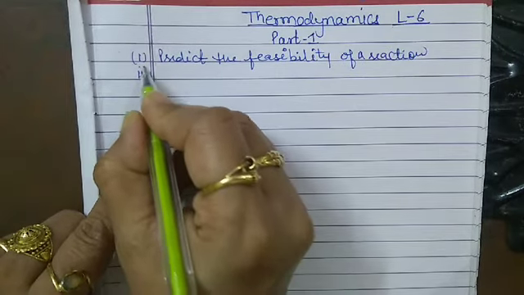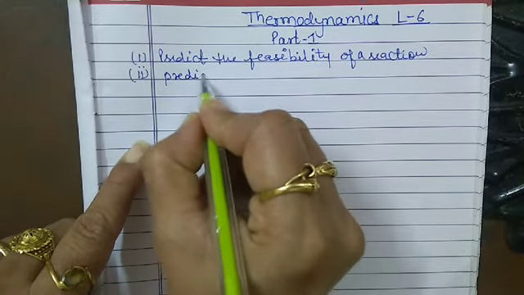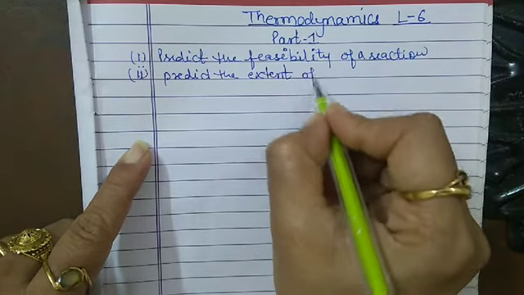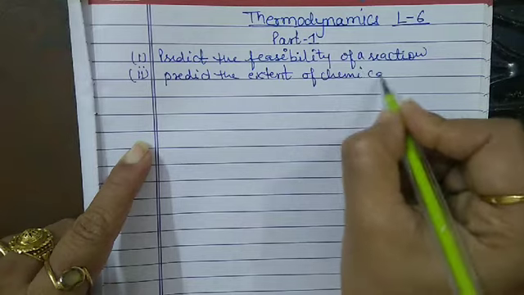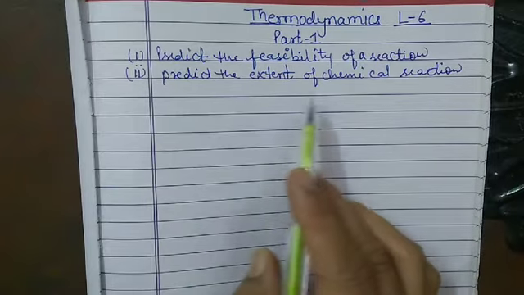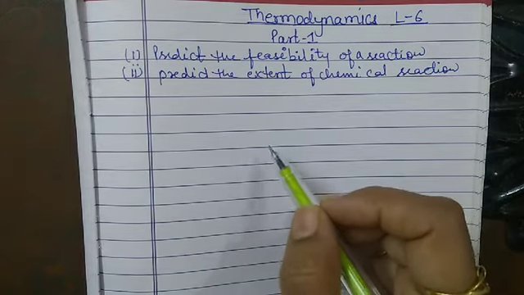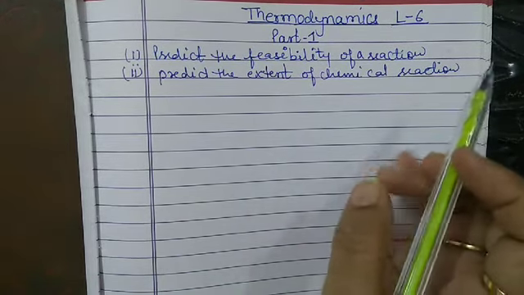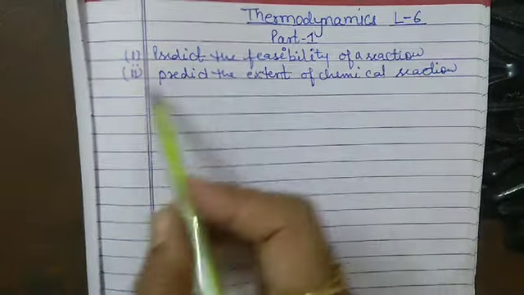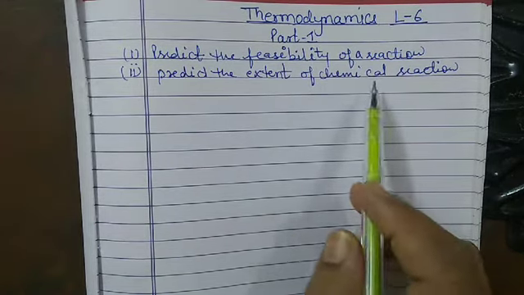Now, the second importance is that it predicts the extent of chemical reaction. Thermodynamics predicts the extent of chemical reaction, meaning up to which state the chemical reaction takes place. That is called the extent of chemical reaction.